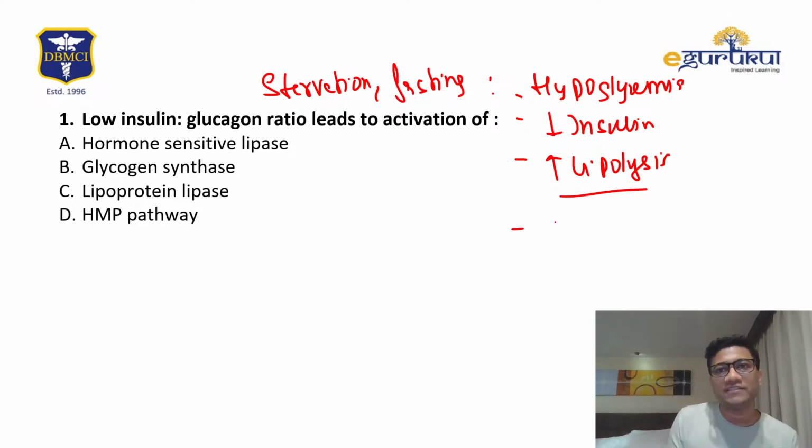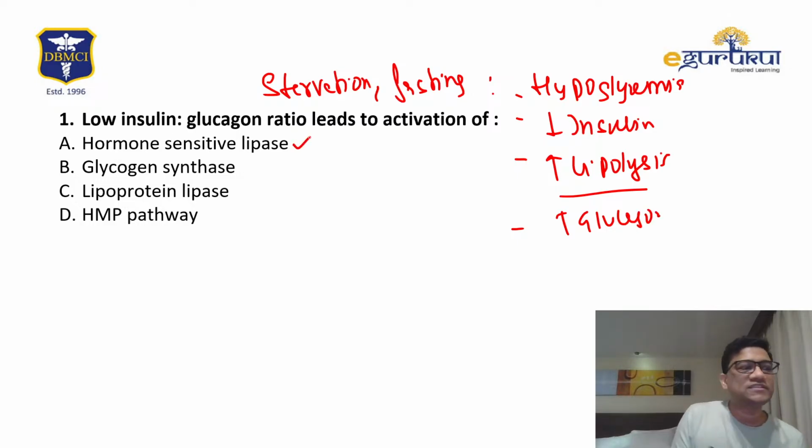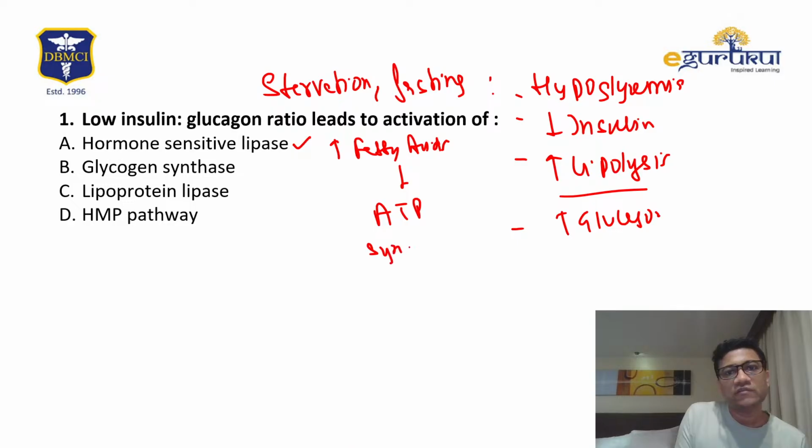Also, increased glucagon is there, and it activates the hormone sensitive lipase, which breaks the lipids and increases fatty acids, which are then used for ATP synthesis via oxidation. So the answer is A, hormone sensitive lipase.